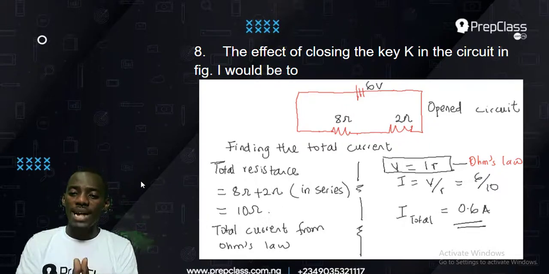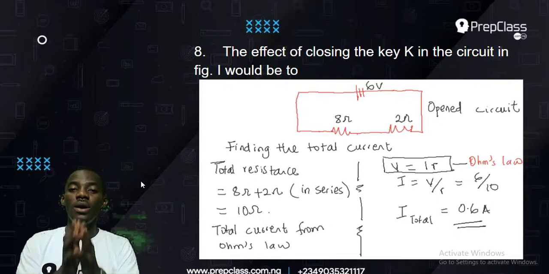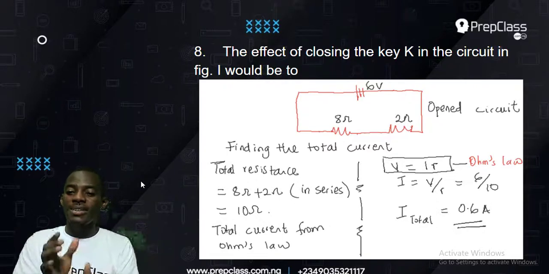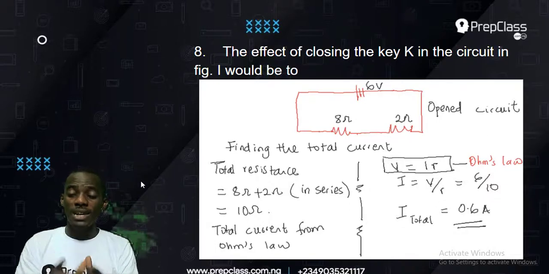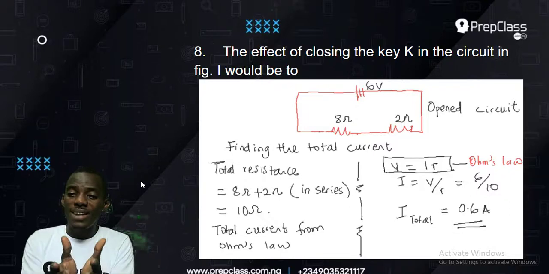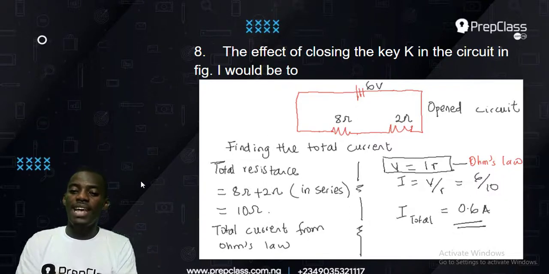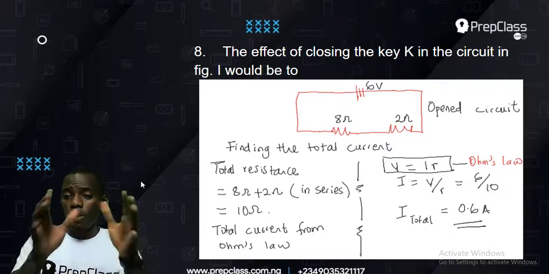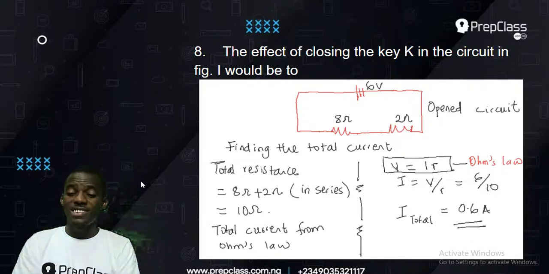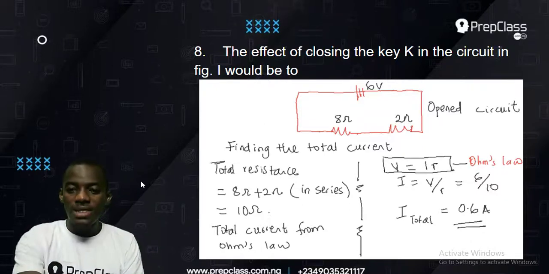Now to find the current, you've gotten 10 ohm as your resistance and 6 volt as your potential difference. To find the current, you can only find it in such a case by using Ohm's law. Ohm's law said that voltage is equal to IR. Now make I, the current, the subject. So I equals V over R, and my V in the question is 6. My total resistance is 10. So that will give me 6 over 10. So the total current of this closed circuit is 0.6 ampere, right? Good.